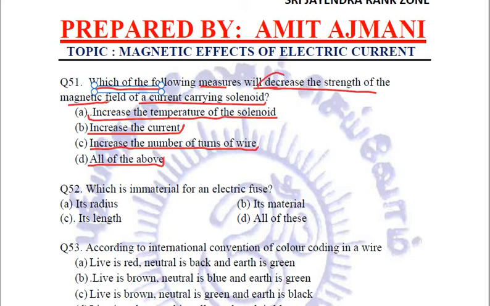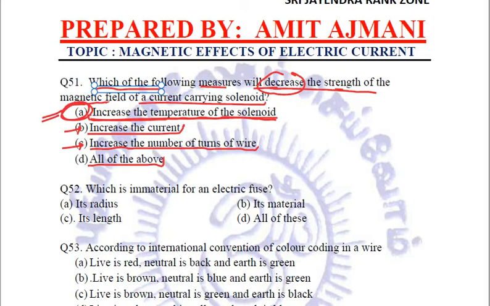Now we want to decrease the strength. On increasing the current and increasing the number of turns of wire, the strength will increase because the strength of magnetic field of a current carrying conductor is directly proportional to the current as well as the number of turns of wire. But it is the temperature. If we increase the temperature of the solenoid, the strength of magnetic field will decrease. So A is the right answer.